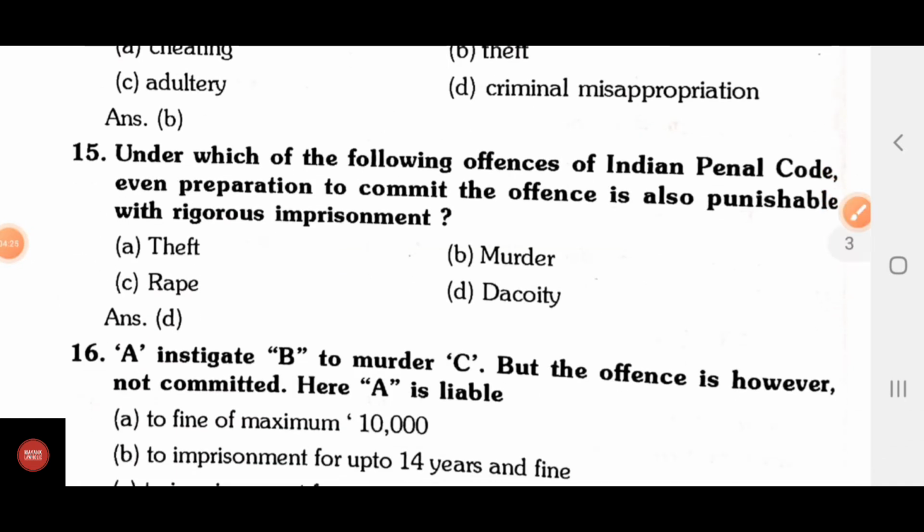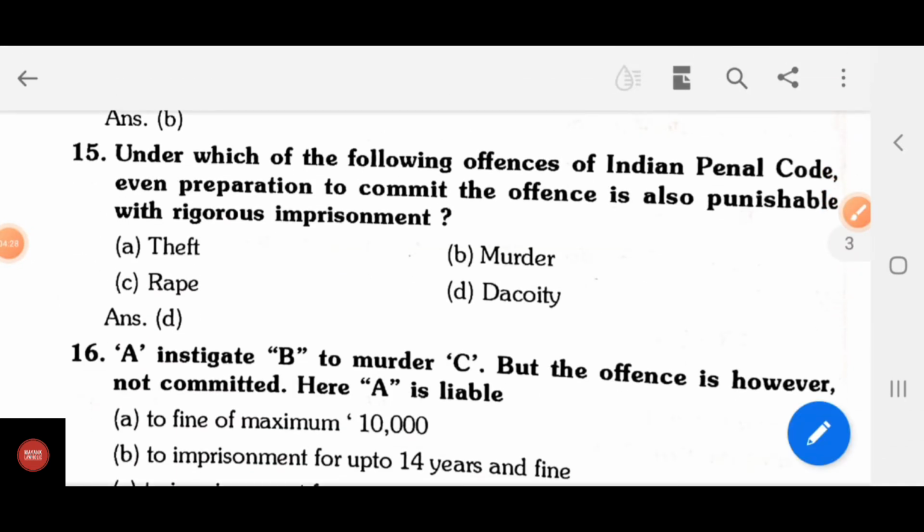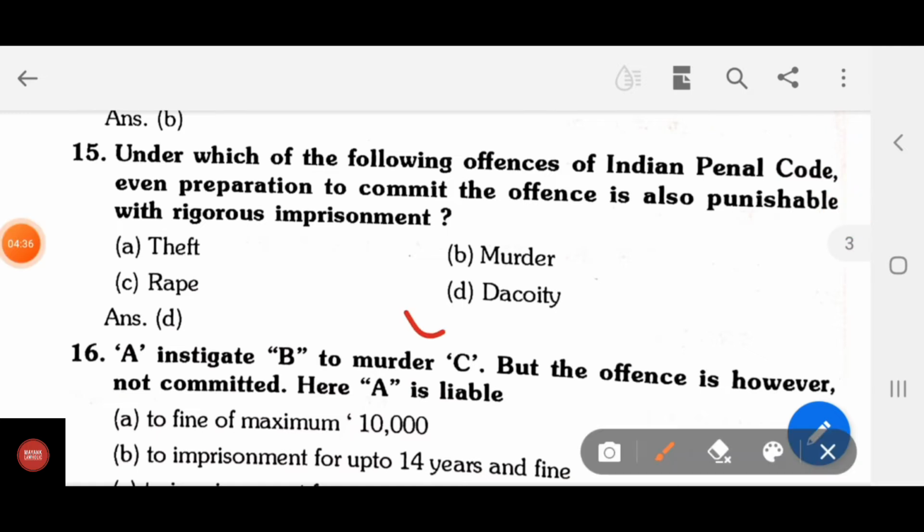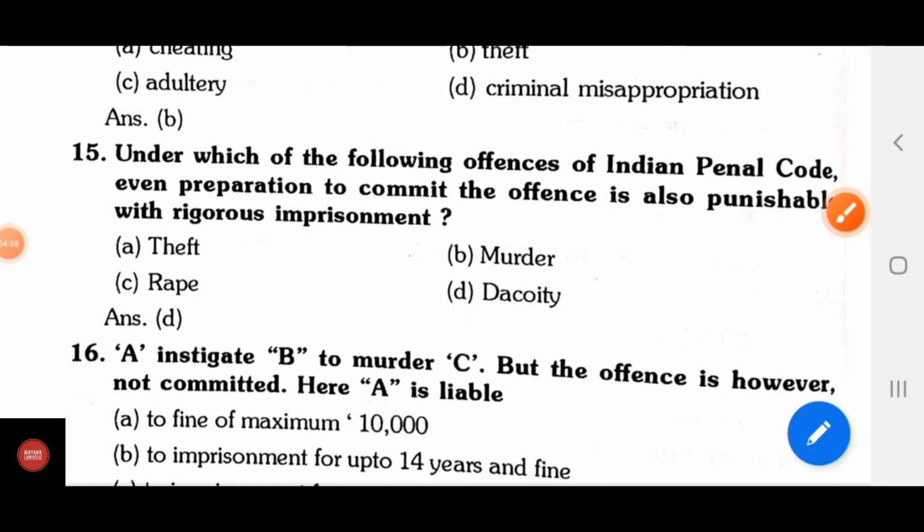Under which of the following offenses of IPC is even preparation to commit the offense punishable with rigorous imprisonment? A, theft; B, murder; C, rape; D, dacoity. Correct answer is D, dacoity. Dacoity is the correct answer.